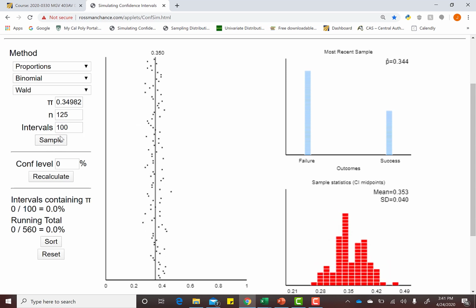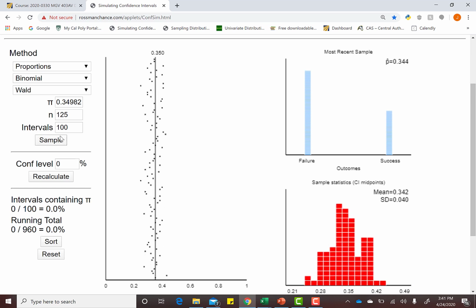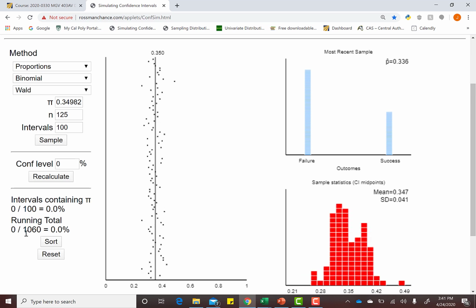We're making 100 different sample proportions. And notice I simulated this concept over 1,000 times, and none of those sample proportions fell exactly on that black line. This is why we can't use just one value to estimate a population proportion. We need to use a range of values.